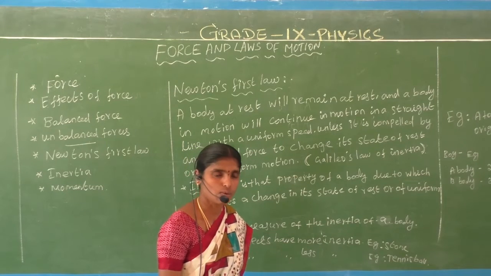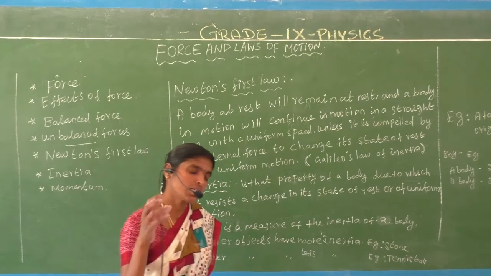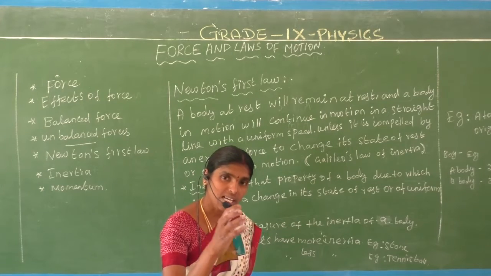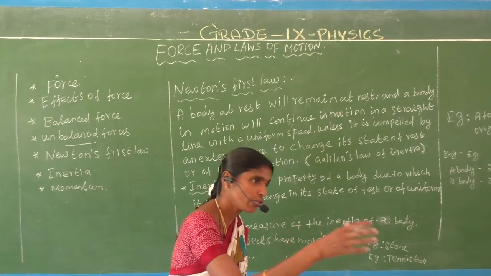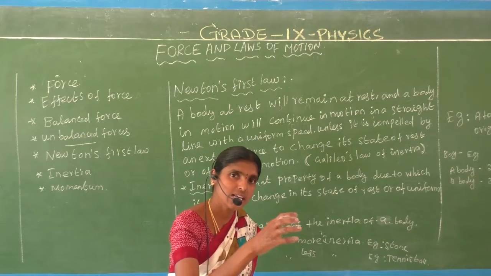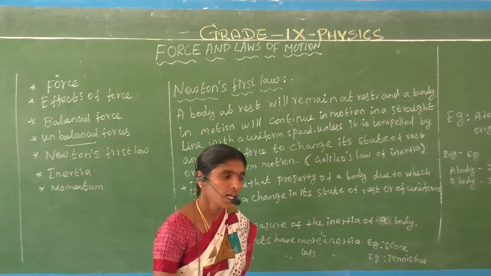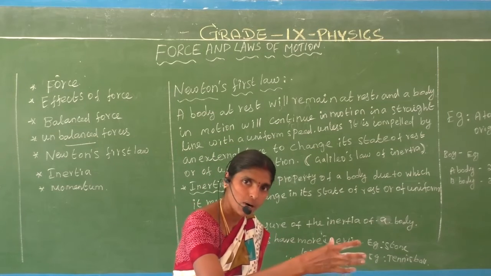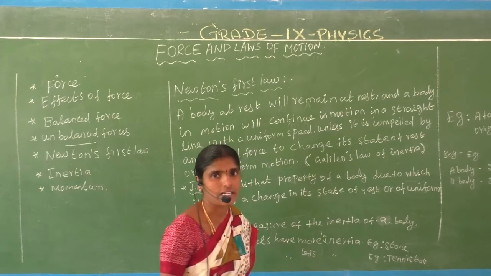Do you understand? The ball is going on the ground. A force can change the speed of an object. The ball is going in one direction, we apply a force on the ball, and it changes direction.